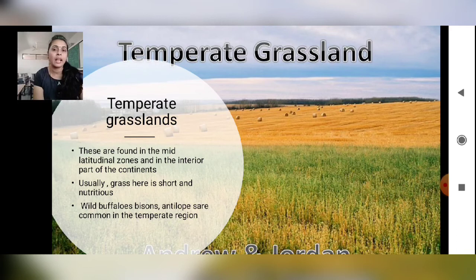Yes, it is good for the animals. If herbivorous animals, especially cows or buffaloes, eat it, they give us good milk, isn't it? And we can prepare so many milk products. Usually grass here is short and nutritious.